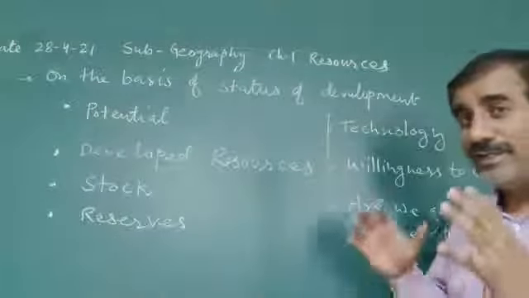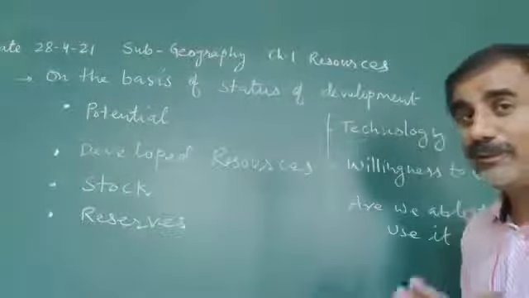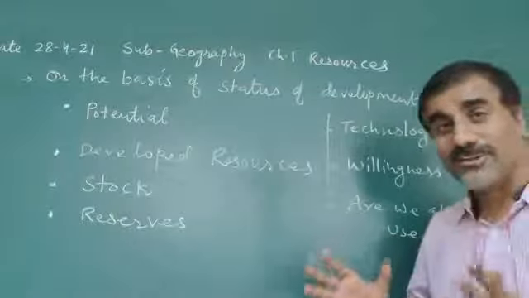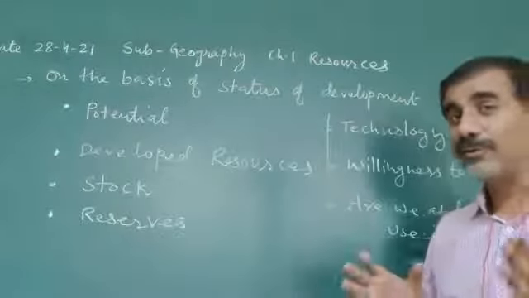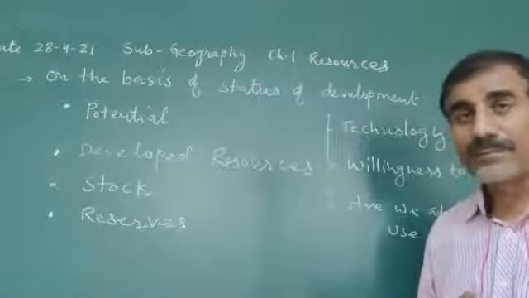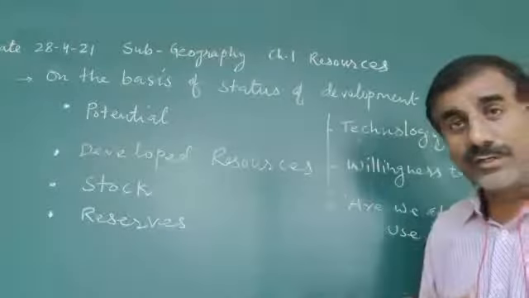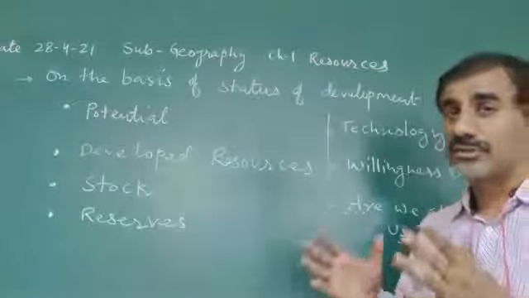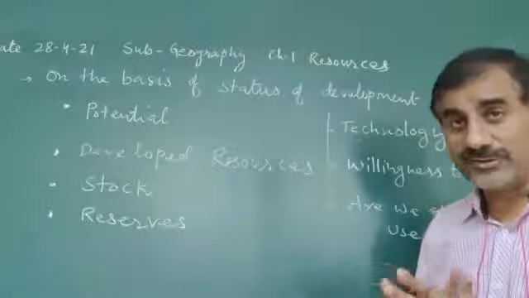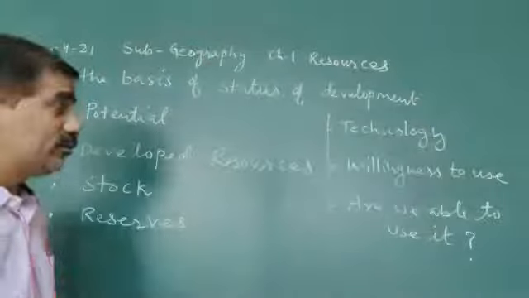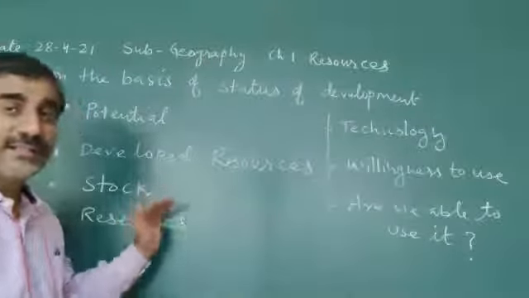Today we will discuss this topic with the help of 3 points, and these resources are classified into 4 categories. First one, potential, developed resources, stock and reserve resources. Through these 3 important points we will discuss these resources.